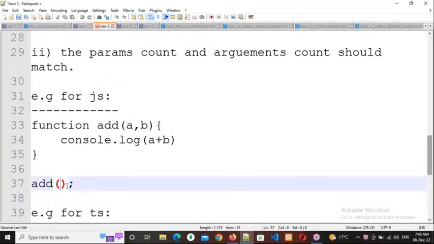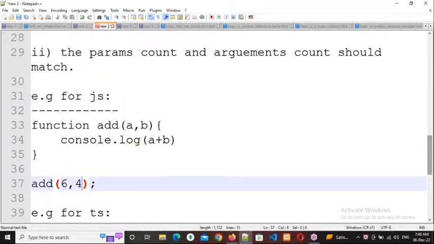If you want to add, how many values minimum do you require? Minimum two values. So here the values are 6, 4. What are 6 and 4? Arguments. Whenever I'm calling this add method, I'm immediately sending the values. If you are sending values when you call a function, they are called arguments. Arguments means the direct values, the values which are coming to the function. Is it clear, everybody? Respond.